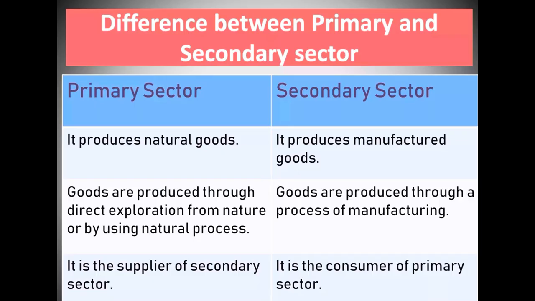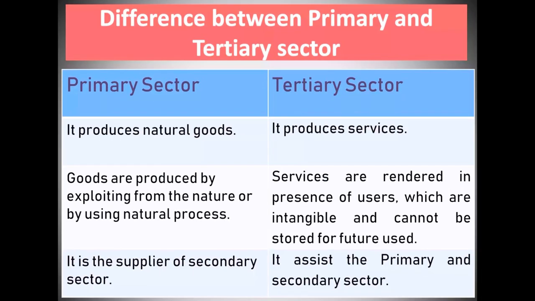Let me explain the difference between primary and tertiary sector. The primary sector produces natural goods. Goods are produced by exploiting from nature or by using natural processes, and it is a supplier of the secondary sector, while the tertiary sector produces services, and services are rendered in the presence of users, are intangible and cannot be stored for future use. It assists the primary and secondary sectors, and the tertiary sector is known as the service sector. These are the major differences between the primary and the tertiary sector.